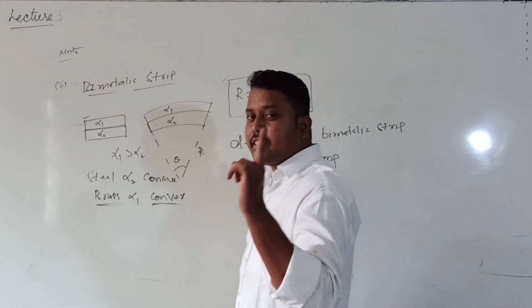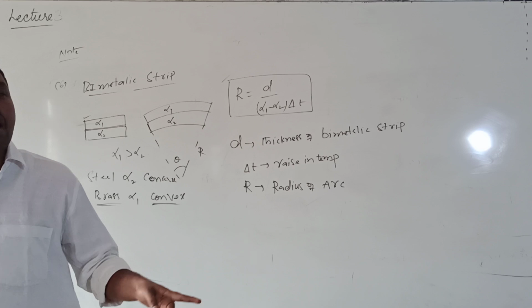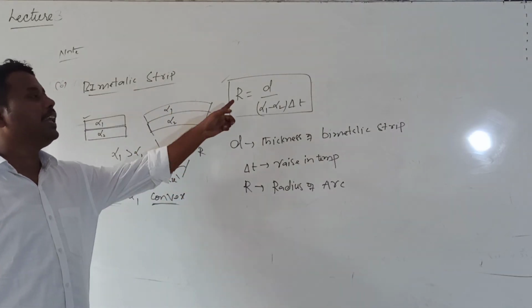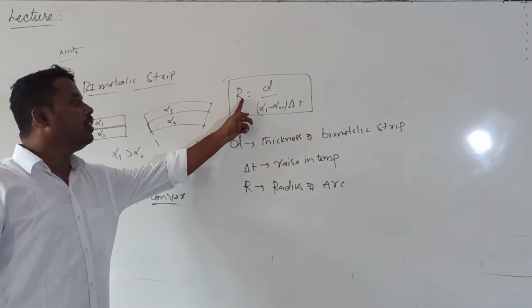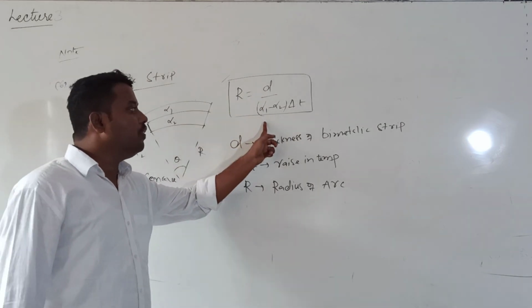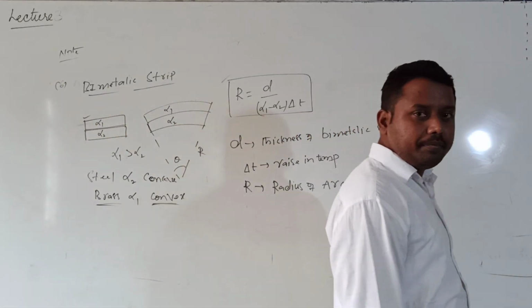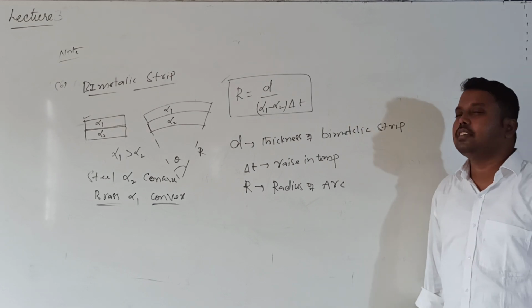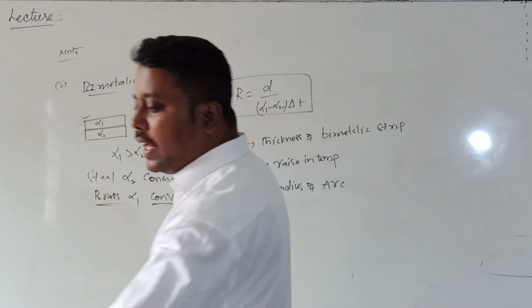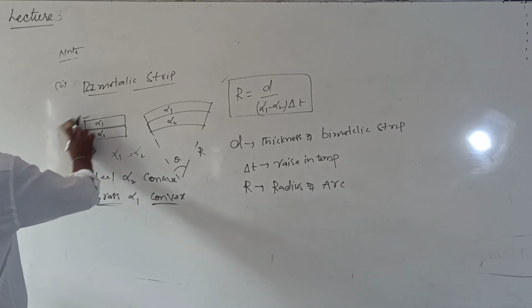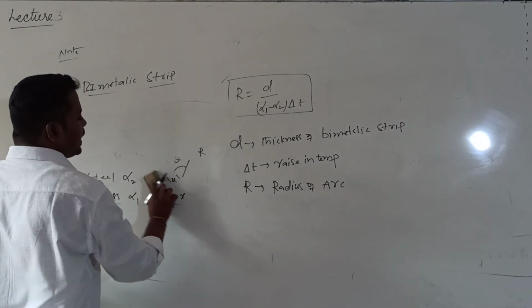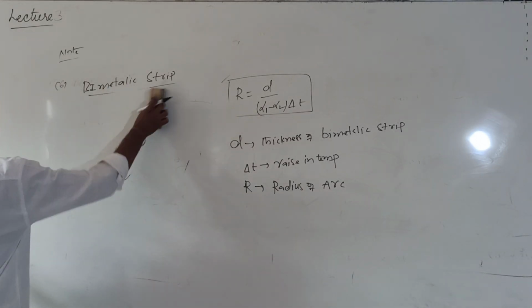In this bimetallic strip, there is a single formula you have to remember. What is the radius of this strip? That radius is given by R equal to d divided by (alpha 2 minus alpha 1) into delta T. Understood? So this is the concept of the bimetallic strip. After completion of this, next are the last two more points.